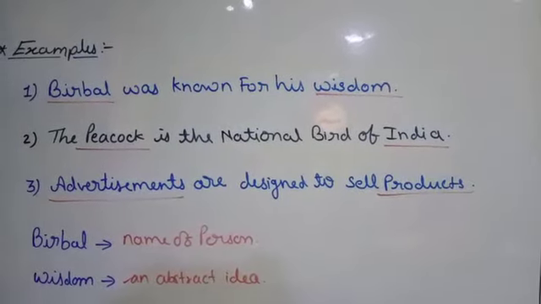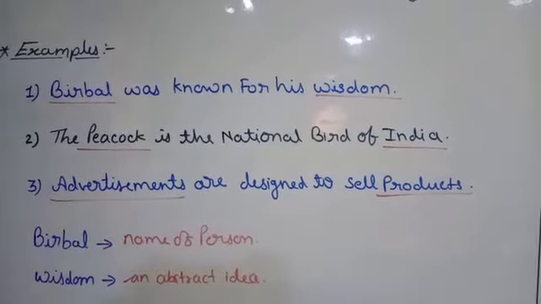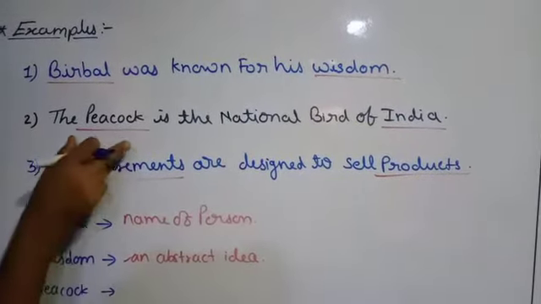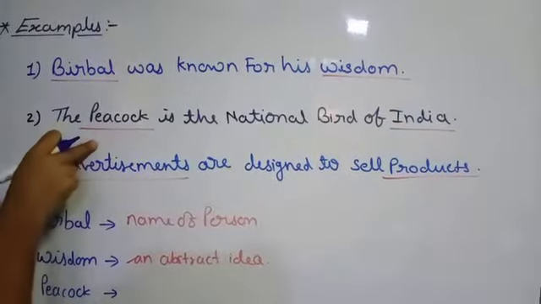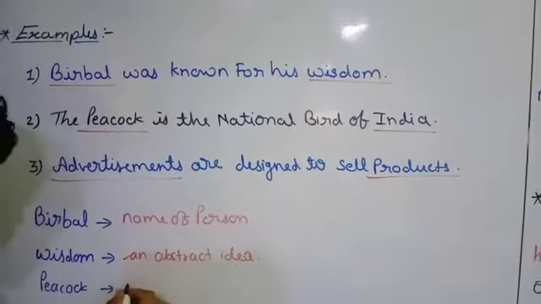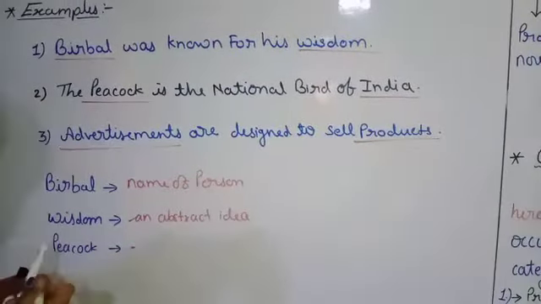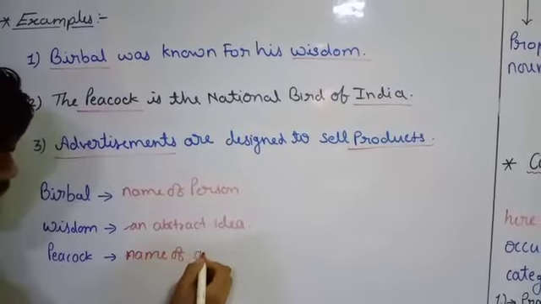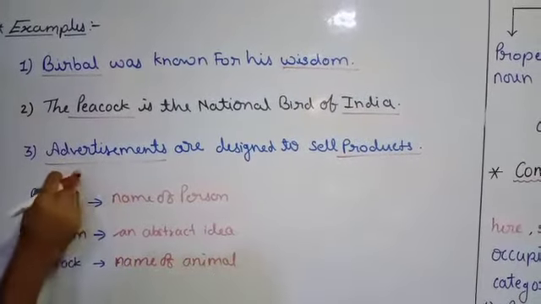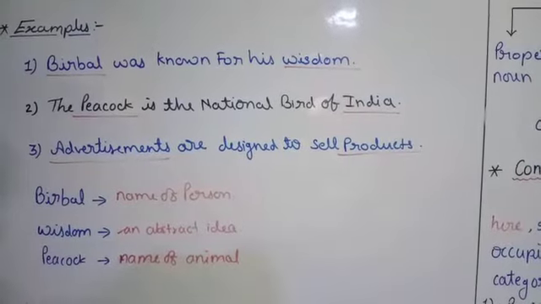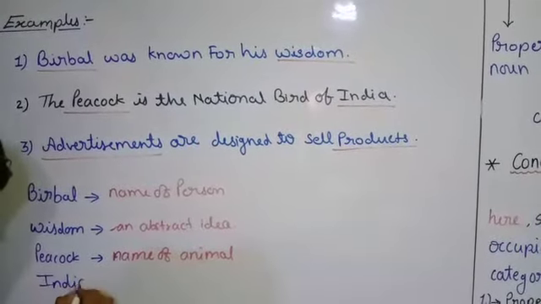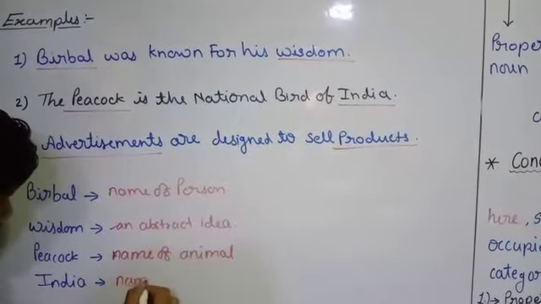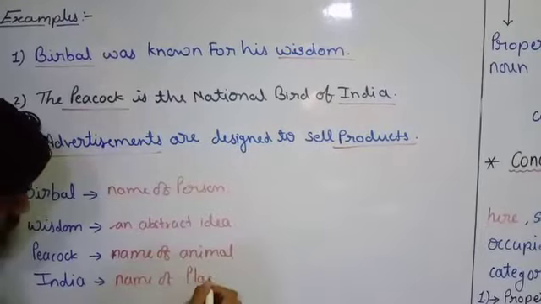See, next we have peacock. Peacock is the name of a bird, which is also considered in the names of animals: name of animal. Next we have India. It is the name of a place: name of place.